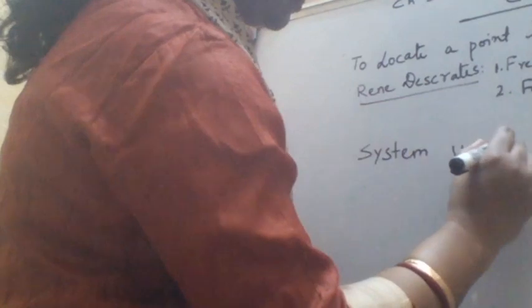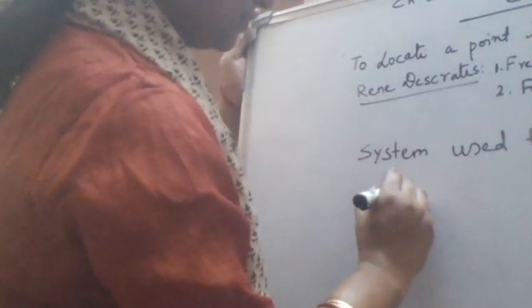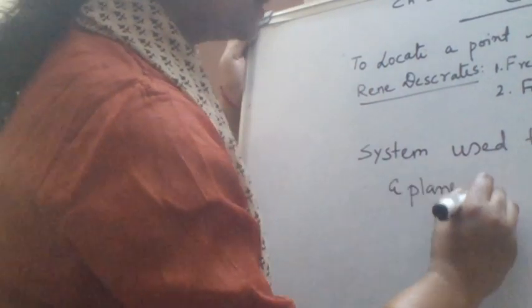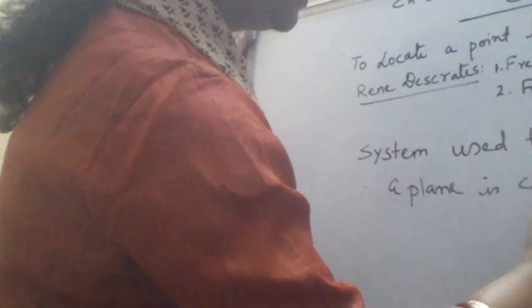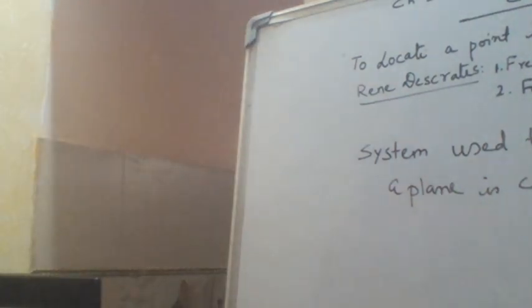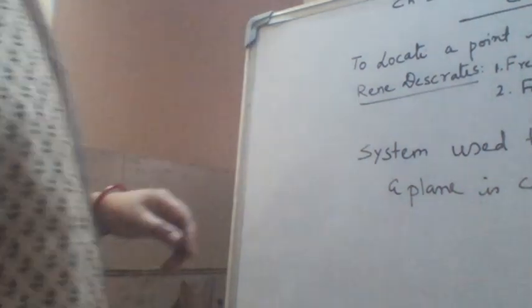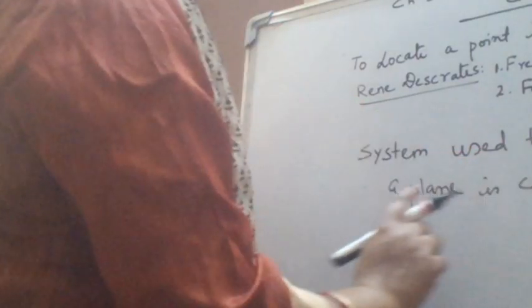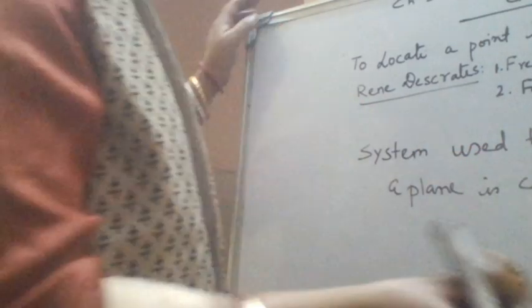The system used to locate a point in a plane is called the Cartesian system or Cartesian plane.